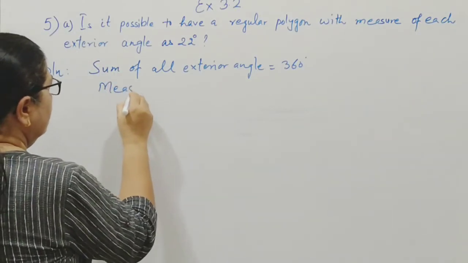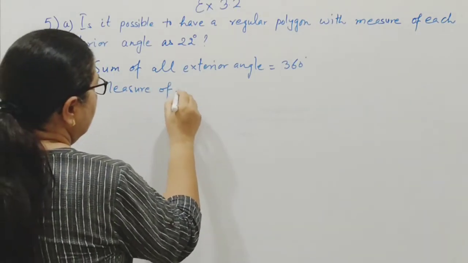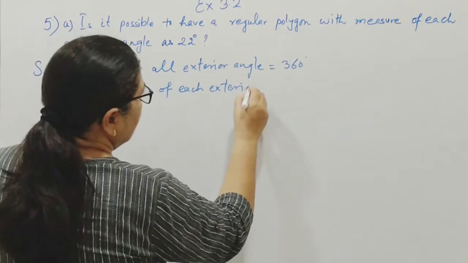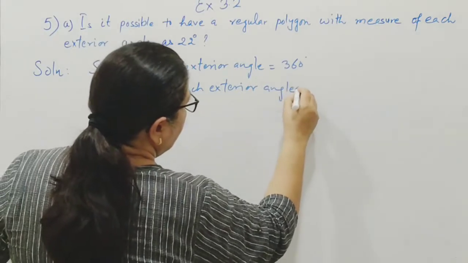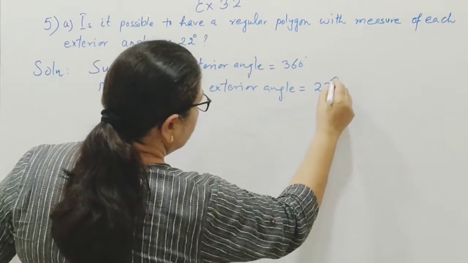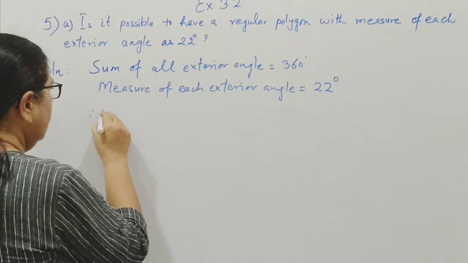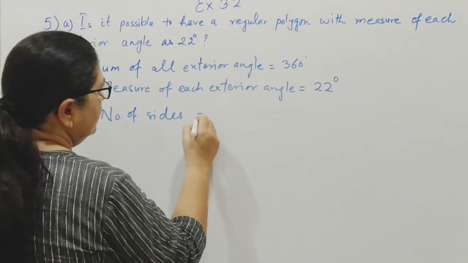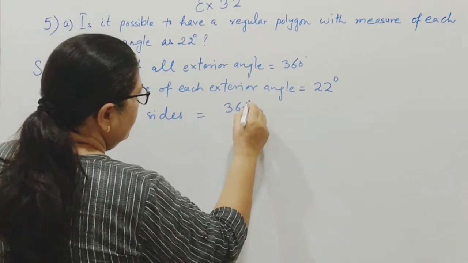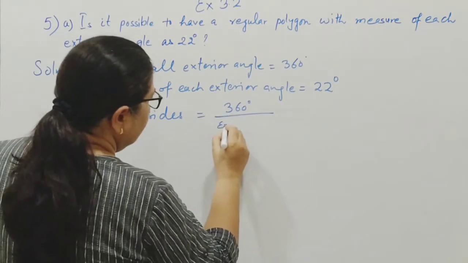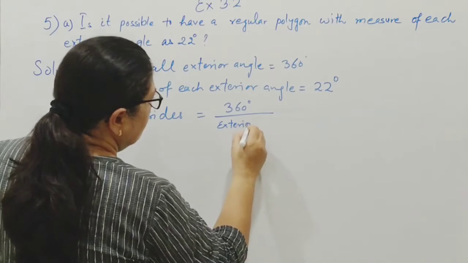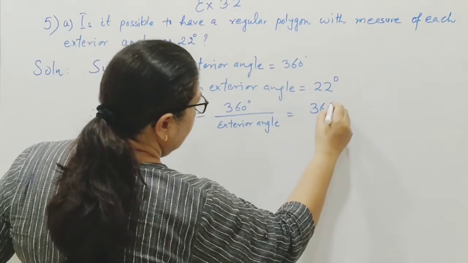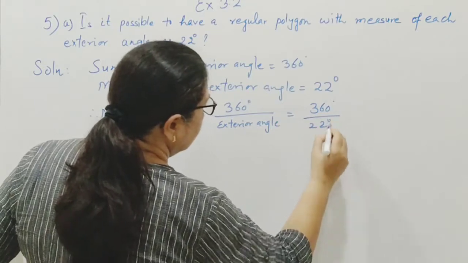Measure of each exterior angle is given as 22 degree. Therefore number of sides is equal to 360 degree upon exterior angle, that is 360 degree upon 22 degree.